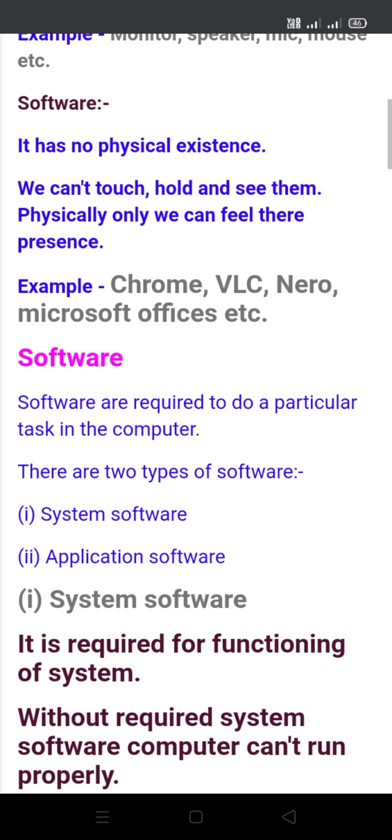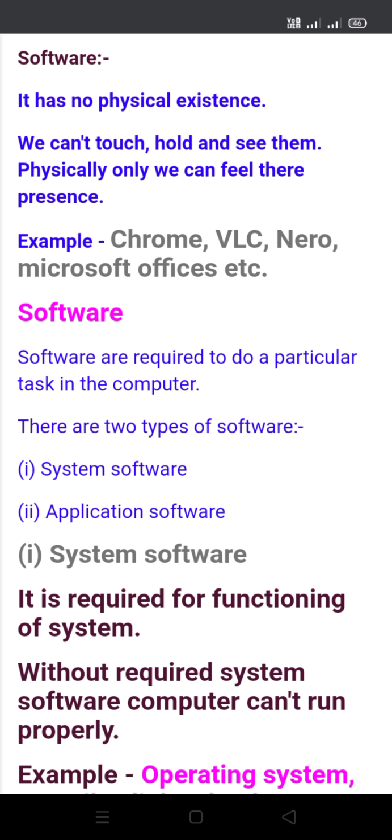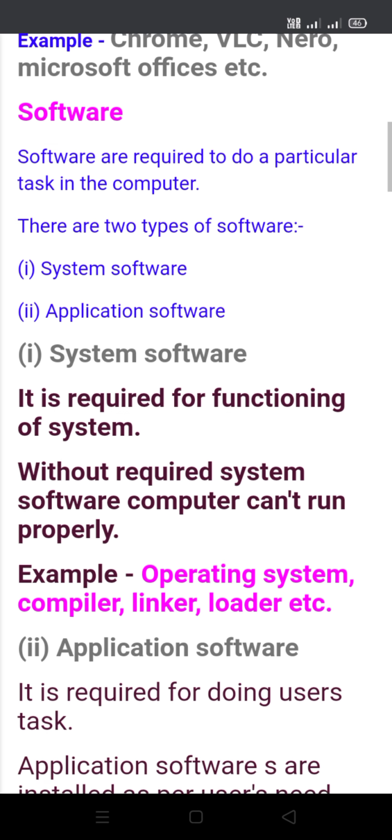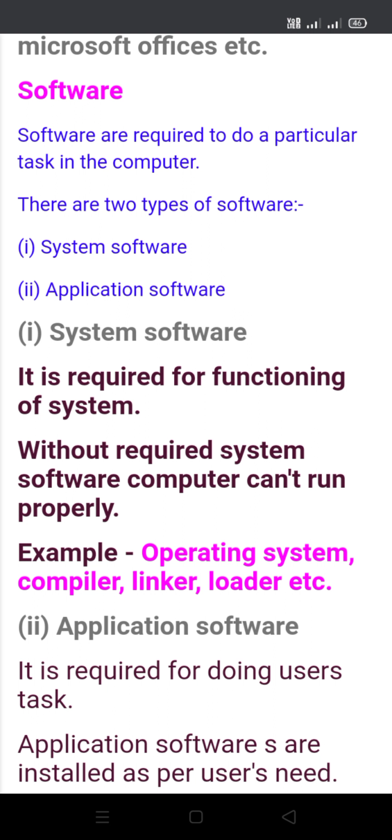Software has no physical existence. We cannot touch, hold and see them physically, but we can feel their presence. Example: Chrome, VLC, Nero, Microsoft Office, etc. Software is required to do a particular task in the computer.